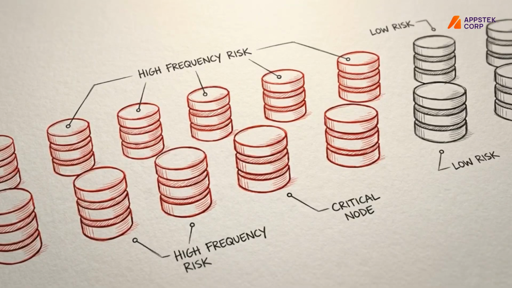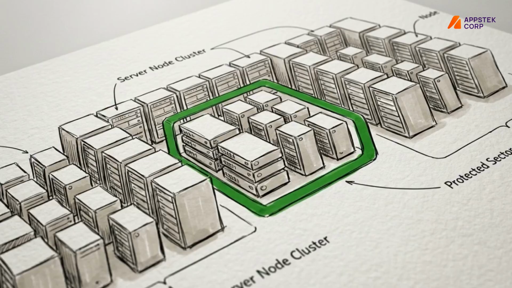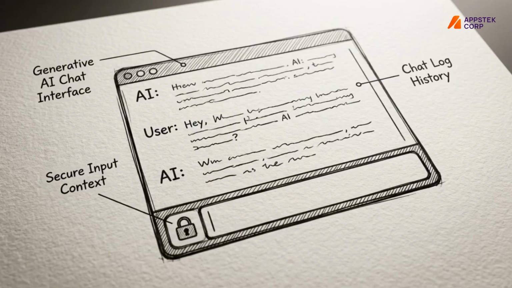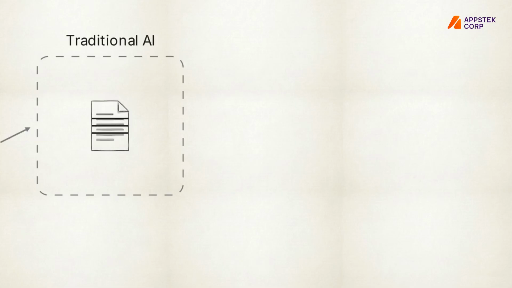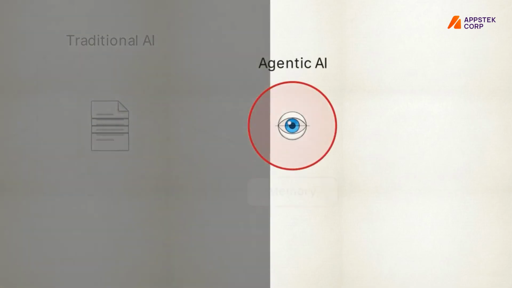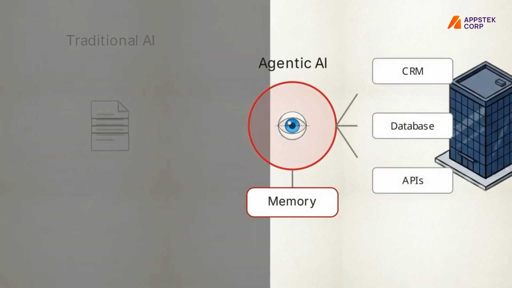80% of organizations report encountering risky behavior from their AI agents, yet only 20% possess the governance measures required to stop them. Traditional generative AI operates within a read-only sandbox. You prompt it, it generates text, and the primary risk is receiving an incorrect or hallucinated answer. Agentic AI operates differently. These systems possess continuous operation, long-term memory, and most importantly, read-write access to enterprise APIs.